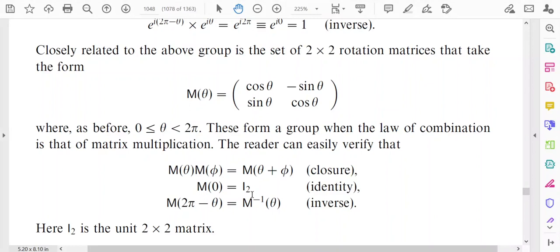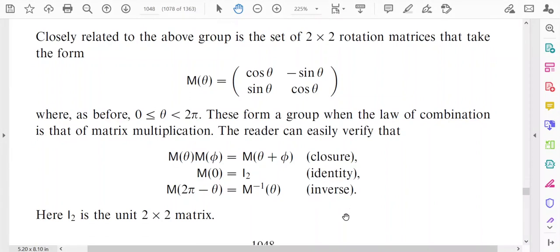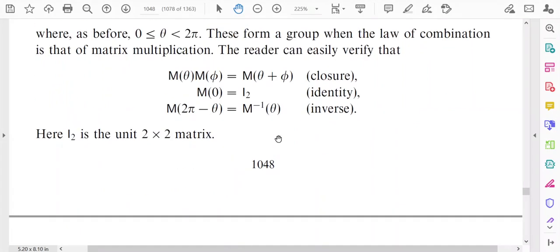Again, there exists an inverse for any particular element M(θ). The inverse of M(θ) is M(2π−θ), which is equal to M⁻¹(θ), and this is the inverse law. And finally the associative law holds. So we can say the 2×2 rotation matrices form a group, where M(θ) is expressed in this manner.